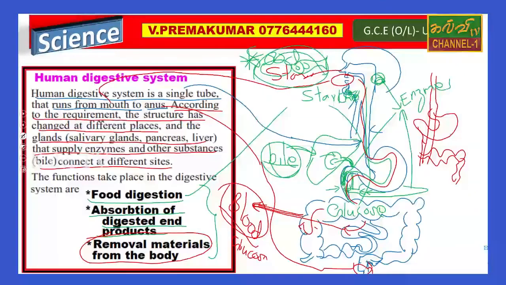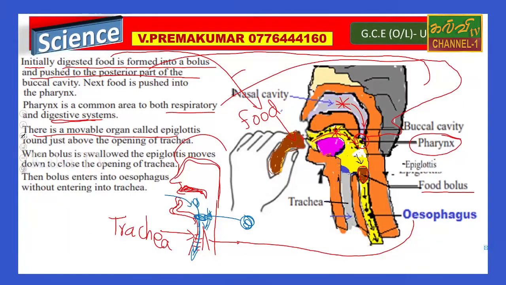When the bolus is swallowed, the epiglottis moves down and closes the opening of the trachea. Then the bolus enters the esophagus without entering the trachea. Yes, with the help of this epiglottis, the blue color, the food can move through the esophagus, not the trachea.